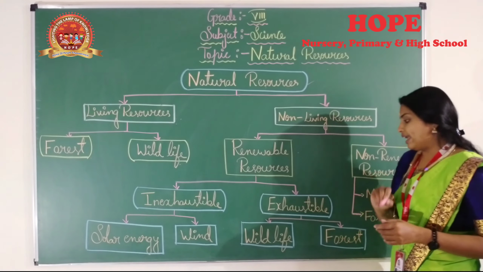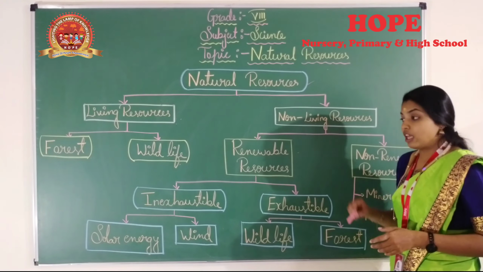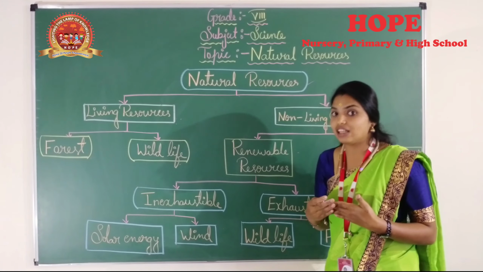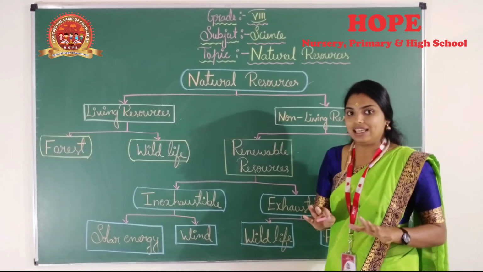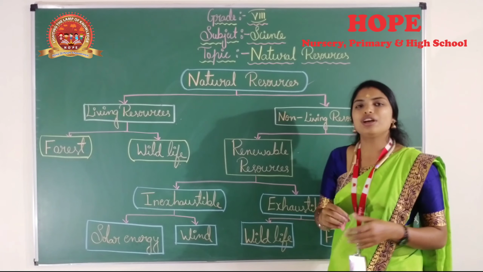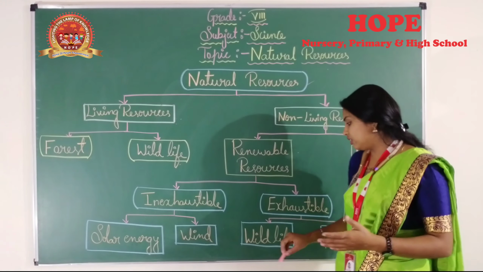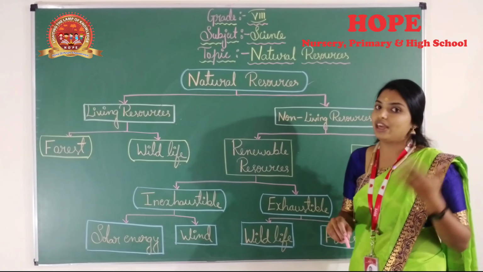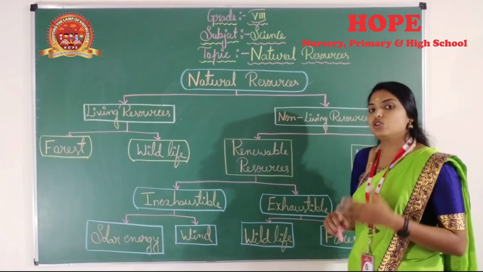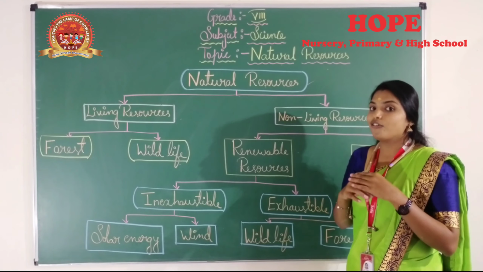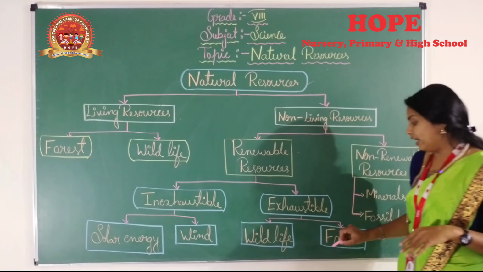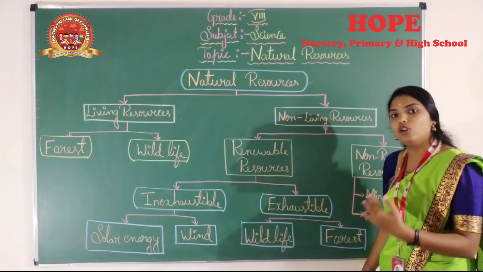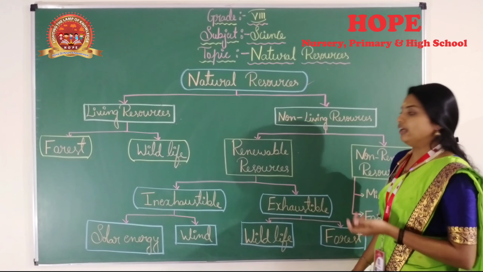If we come to the exhaustible, in exhaustible we can replenish it but not easily. So we have to maintain a flow. Without wildlife and forest we can't live. We have to maintain them. So we should not deplete all the wildlife. We can't destroy all, because we have to maintain a flow in our environment.